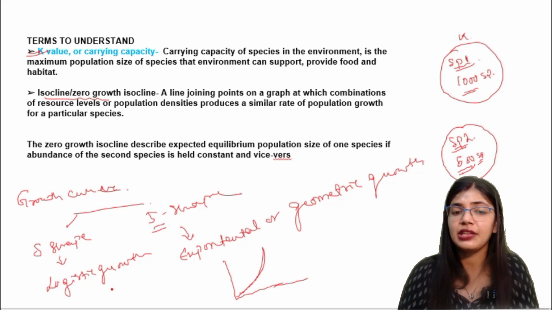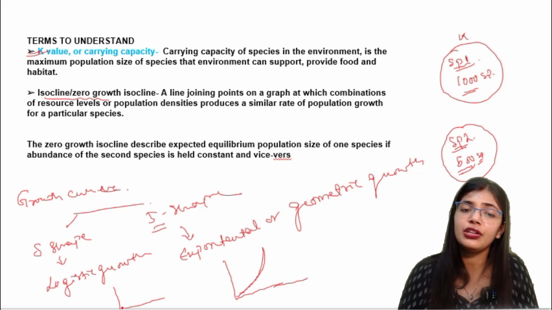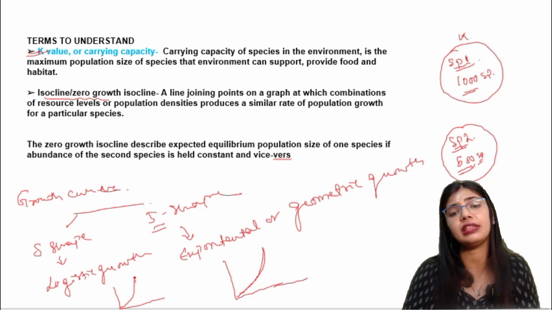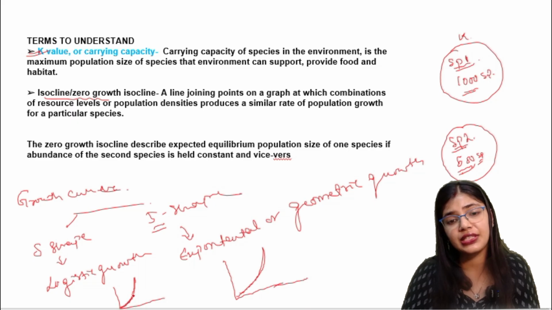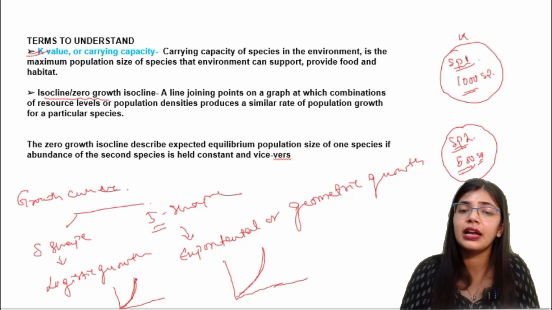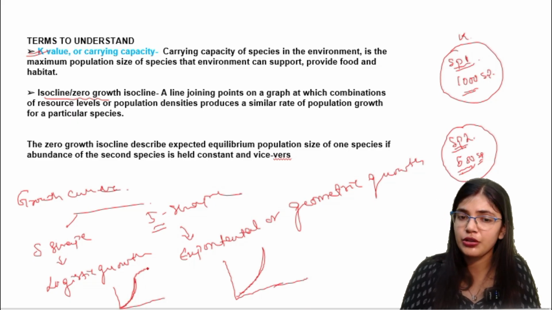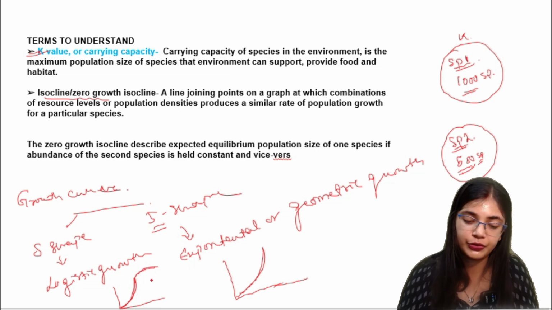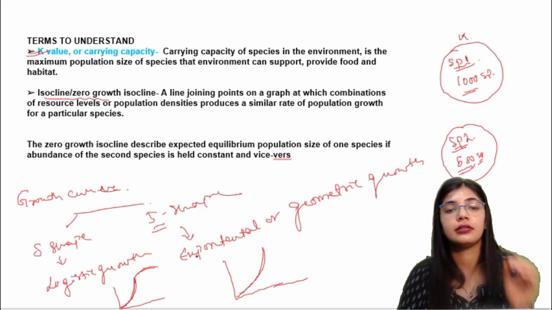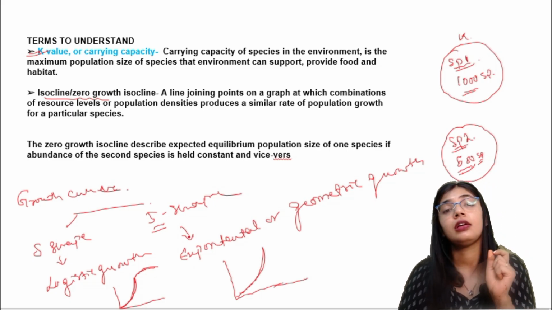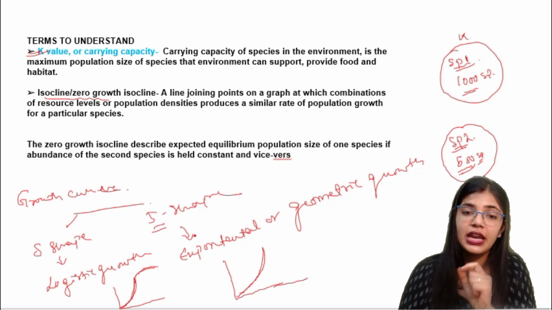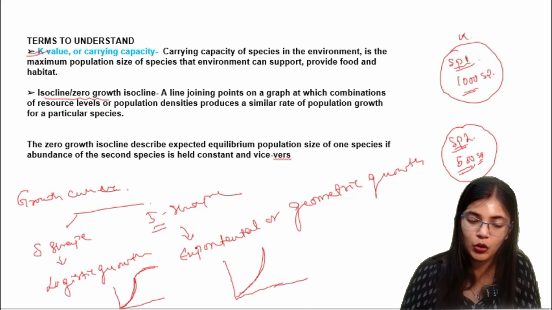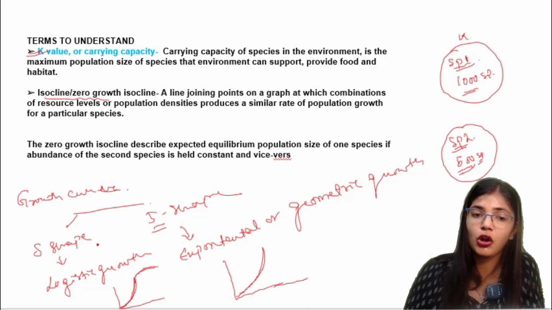But in the case of S-shaped growth, for some period of time it is growing exponentially, which means it shows the J-shape curve, and after that it becomes steady, it goes into the steady phase. That is the reason it shows the S-shape curve. The Lotka-Volterra model builds upon logistic growth. So what is this logistic growth, or the S-shape curve?